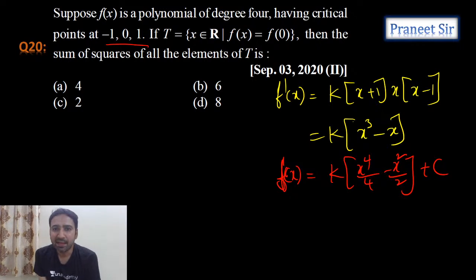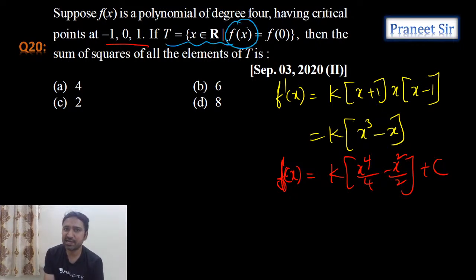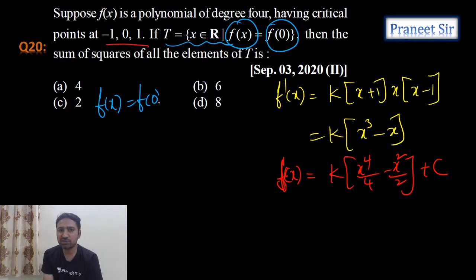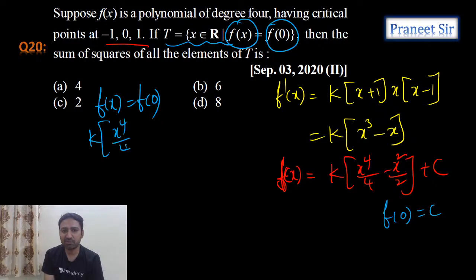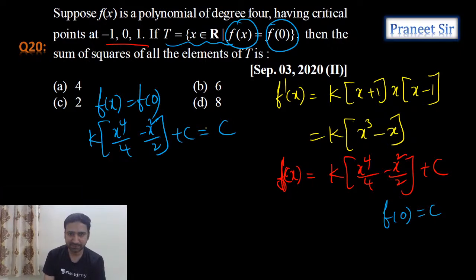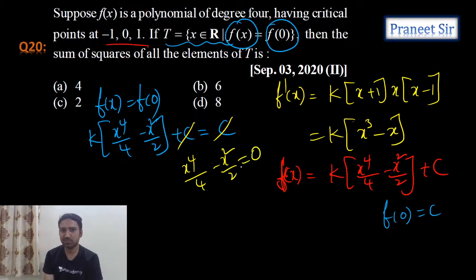Is it clear? Right. So now what he is saying is, what are the values of x which satisfies f of x equals to f of 0. So now let's equate f of x equals to f of 0. F of 0 is how much, guys? We can say that f of 0 is equals to c. If I equate it, x power 4 by 4 minus x square by 2 plus c is equals to f of 0, c. So now let's cancel this. If I cancel this, what I get, guys? X power 4 by 4 minus x square by 2 is equals to 0.